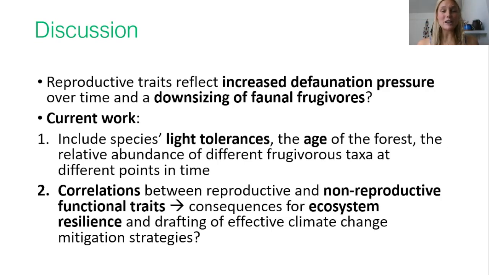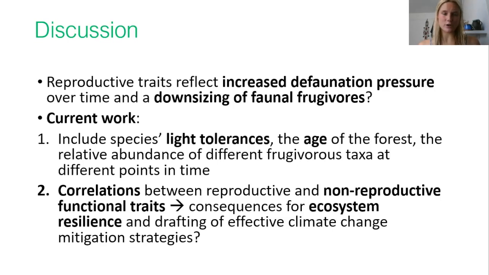My colleagues and I are currently assessing whether the observed trait changes are indeed likely to be a result of defaunation, or whether other factors such as succession could play a role. Thus, we're including species light tolerances and the age of the forests in the models, as well as the relative abundance of different frugivore taxa across time. We are currently also assessing whether there are any correlations between the reproductive functional traits and non-reproductive plant functional traits.